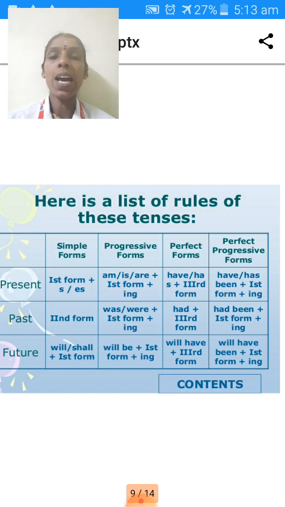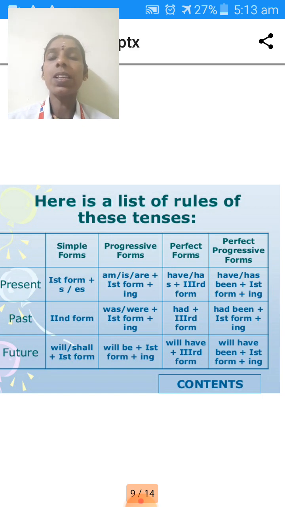You should use has or have plus been. There are two continuous tenses: present continuous and perfect continuous. Here we can easily identify: if it is present continuous, we should use am, is, or are. If it is perfect, we should use has or have plus been.